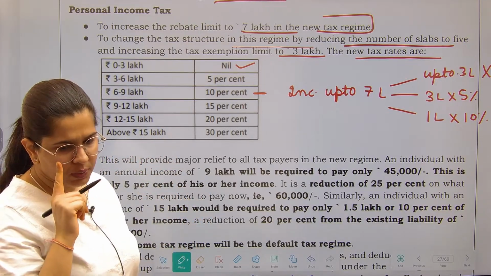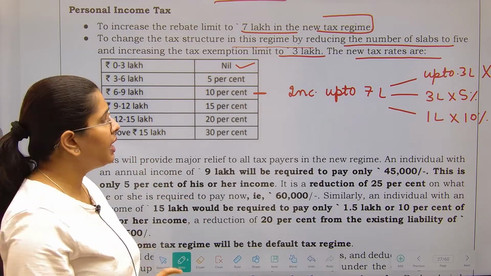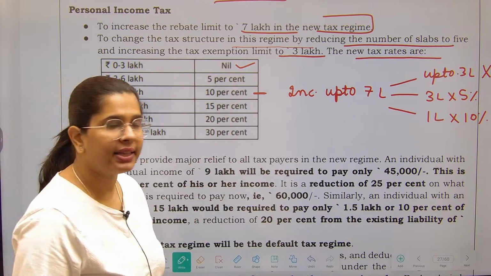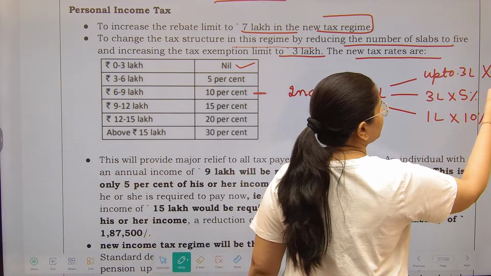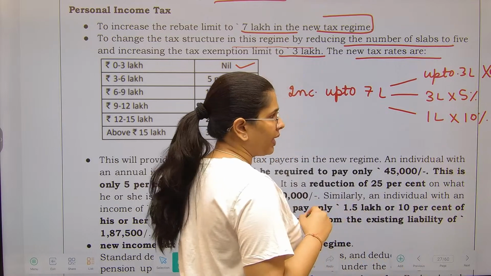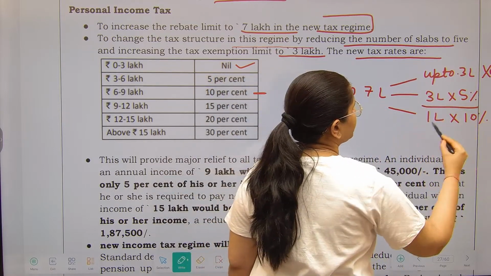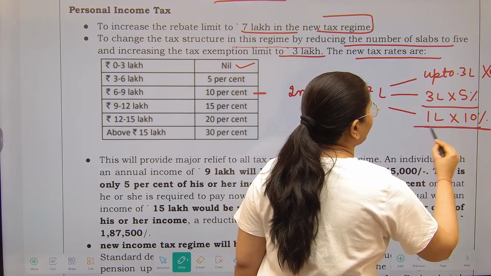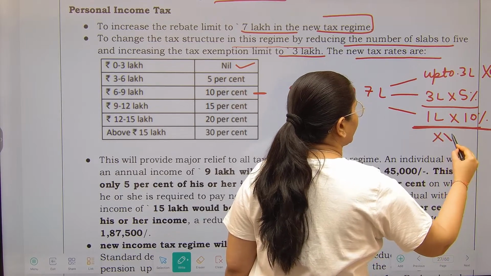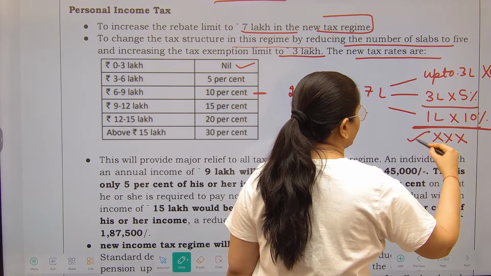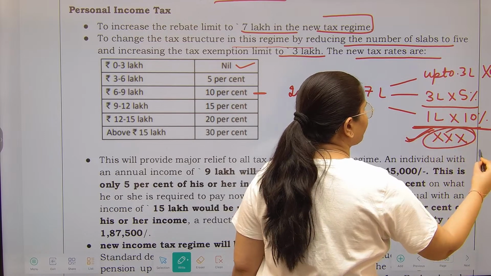Now tell me, up to this point it is clear to you? Fine. So tax will be calculated like this. Up to 3 lakhs, no tax. Then 5% and 10%. Whatever amount is going to come over here, this is totally exempt. You do not have to pay anything.